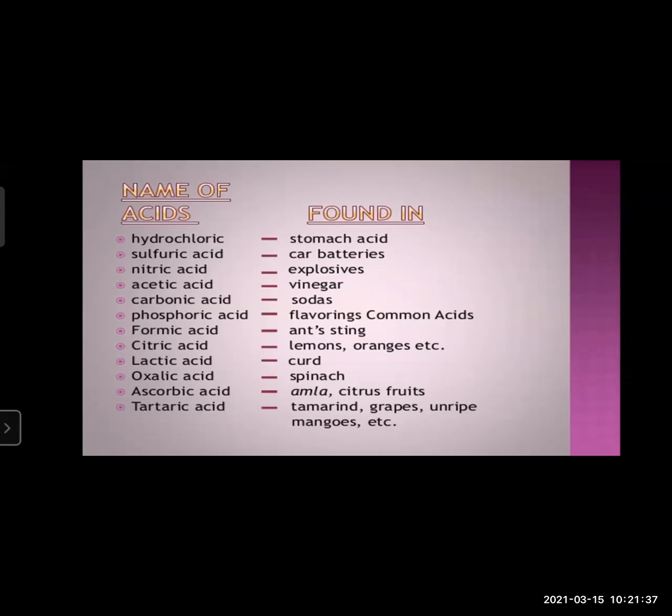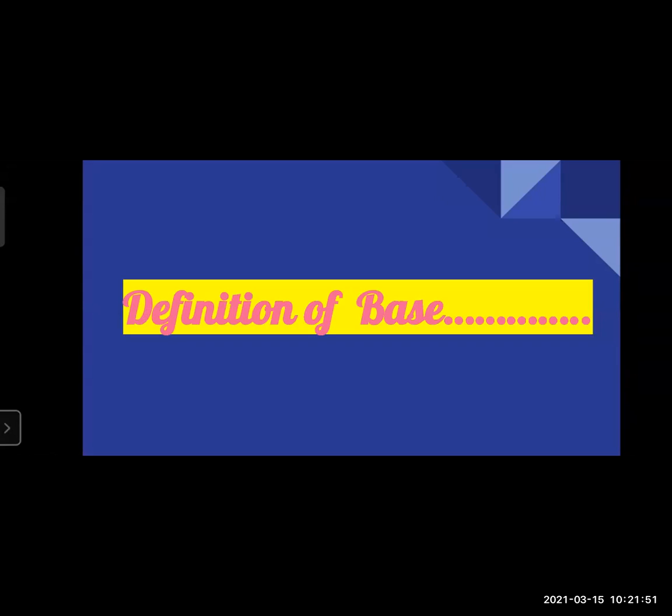Then ascorbic acid in amla and citrus food, tartaric acid in tamarind, imli, grapes, unripe mangoes, etc. This you can remember. Okay, so these were about acids.